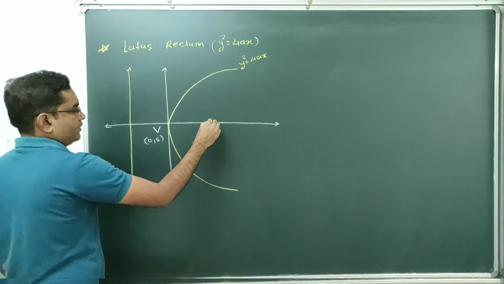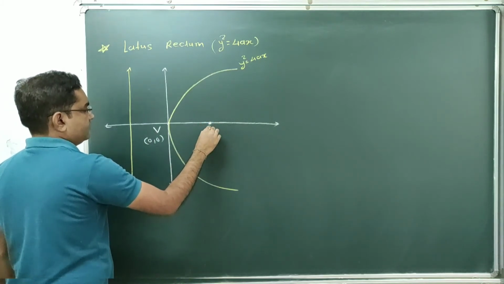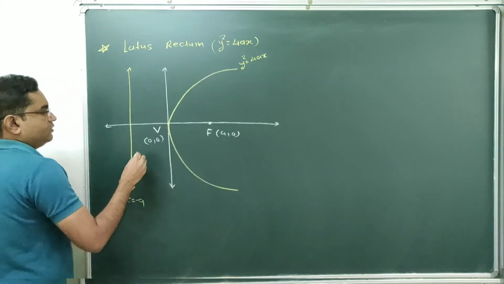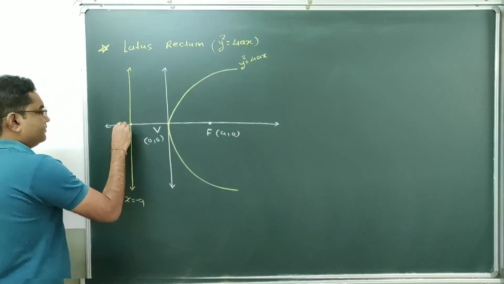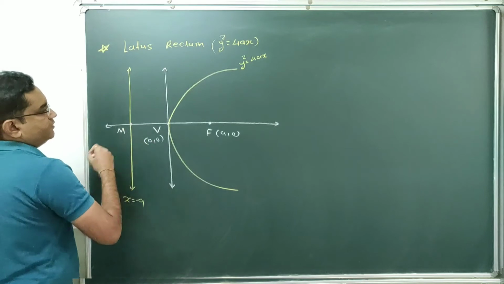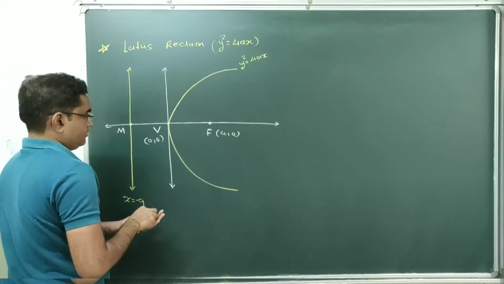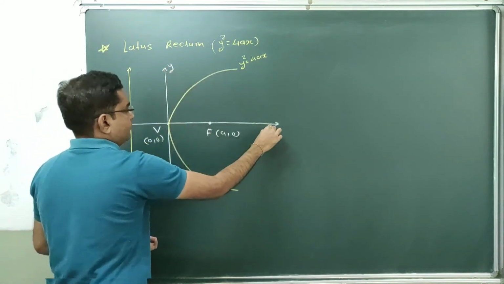Now O. Focus point F. The coordinates of the focus are (a, 0). Done. And this one is point M. Say this one is the y-axis, this is the x-axis.